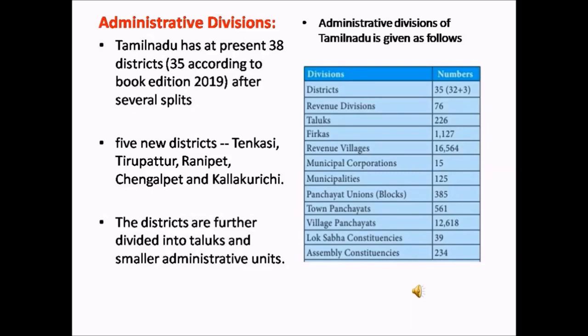Tamil Nadu has at present 38 districts. After several splits, there are 38 districts in Tamil Nadu at present. The new 5 districts are Tenkasi, Tirupattur, Ranipet, Chengalpet and Kallakurichi. The districts are further divided into taluks and smaller administrative units.